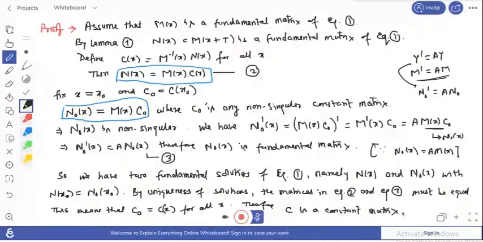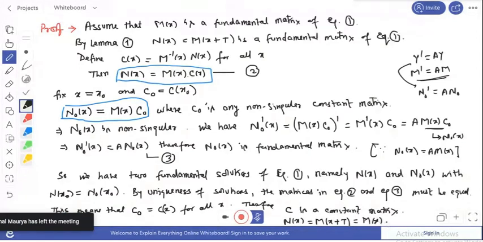So your solution becomes M(x+T), and that solution equals N(x), which equals M(x) C(x), with C(x) the constant matrix. So you can write N(x) is basically M(x+T), and N(x) is M(x) C, where C is the constant matrix. So this is the proof of your lemma.